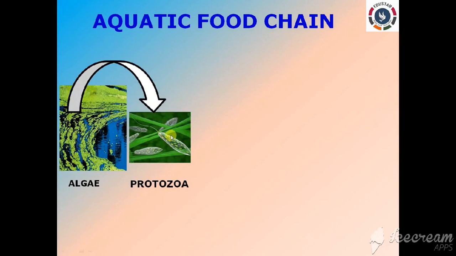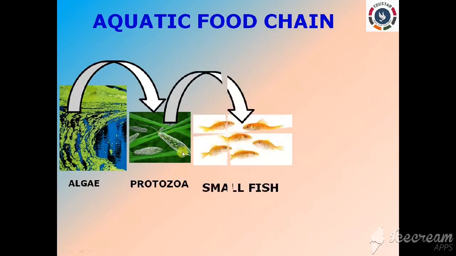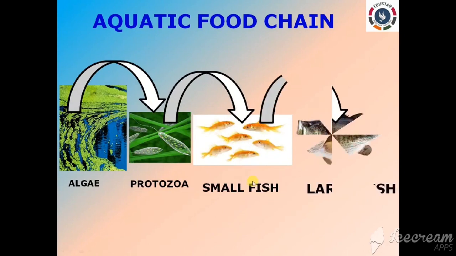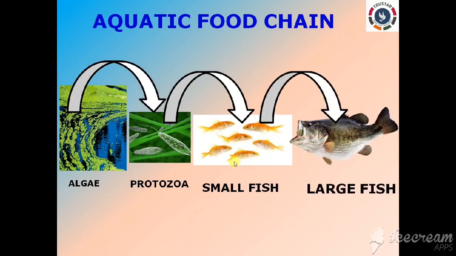Now these protozoans are eaten up by the small fishes called the secondary consumers or the primary carnivores, right? So these small fishes are further eaten up by the large fish called tertiary consumers or the secondary carnivore as well, right? So we can see this aquatic food chain starts from phytoplanktons to the zooplanktons and further eaten by the small fishes, and small fishes further eaten by the large fishes and all, right?